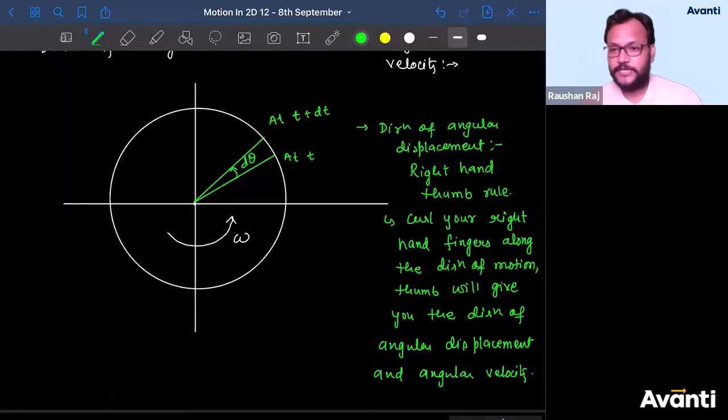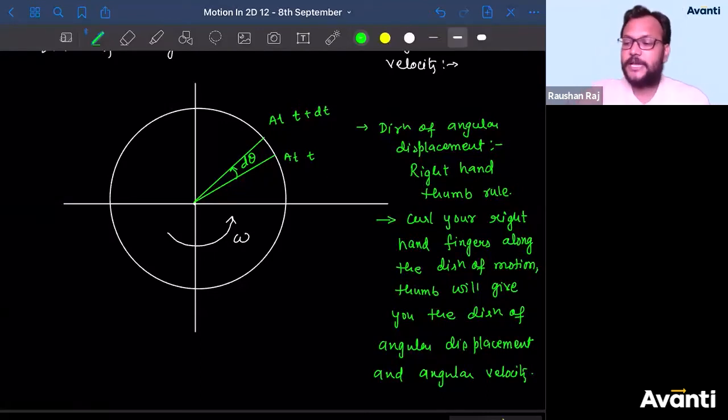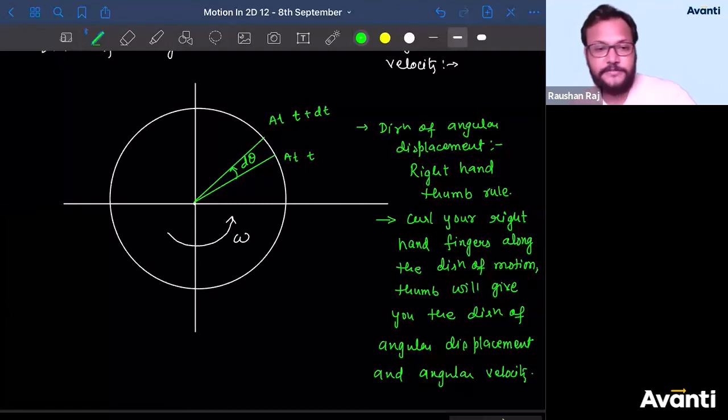Guys, can you give me a reason behind that? Why did I use the same method to find out the direction of angular velocity and angular displacement? Guys, tell me, will there be any case where the direction of displacement and the direction of velocity will be different? Can you imagine such a condition?